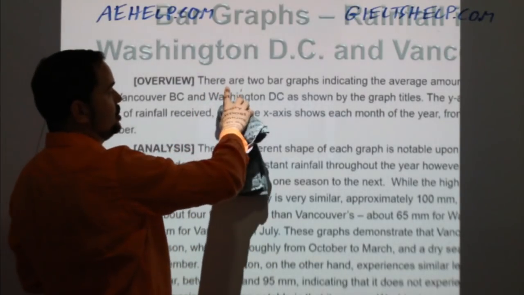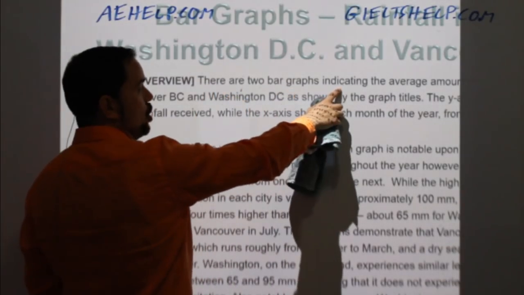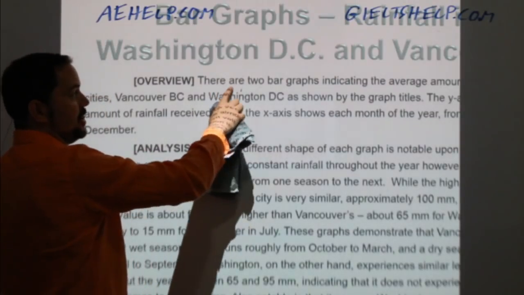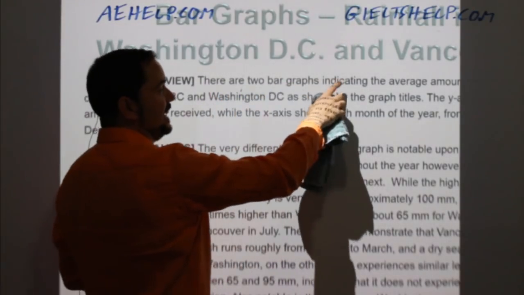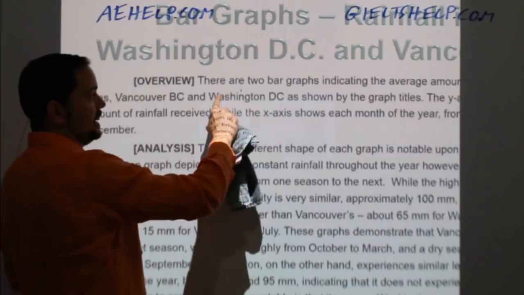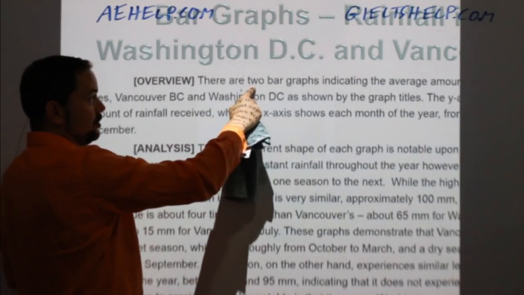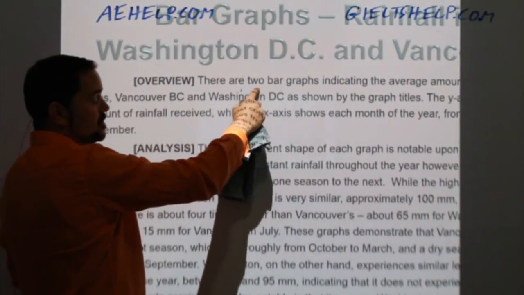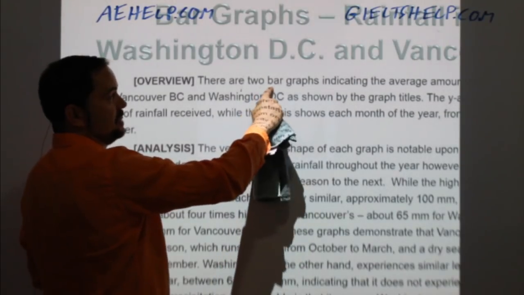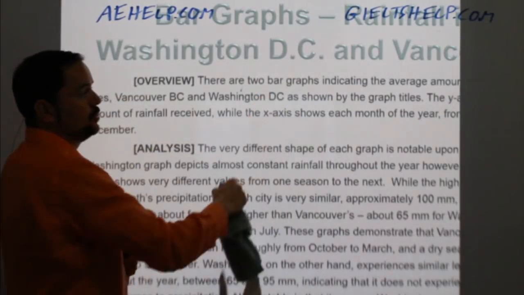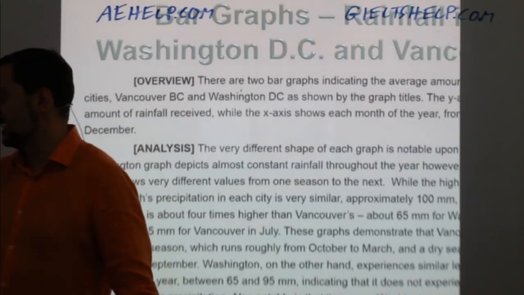Notice here, I don't just say the graphs show, but instead I say there are 2 bar graphs indicating. So immediately I tell the reader that I realize I'm looking at 2 graphs, and I also realize I'm not just looking at any kind of graph, I'm looking specifically at bar graphs. So use that vocabulary, okay?